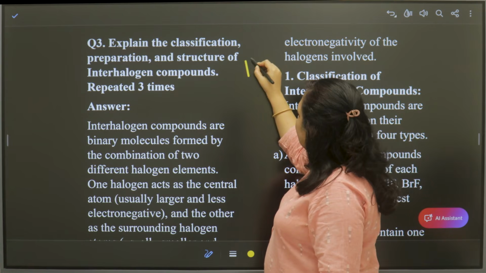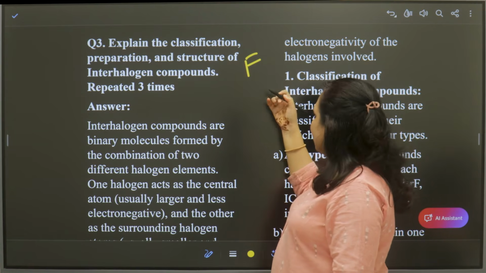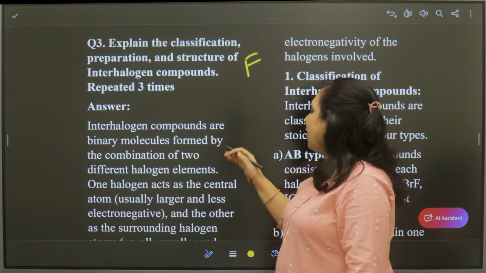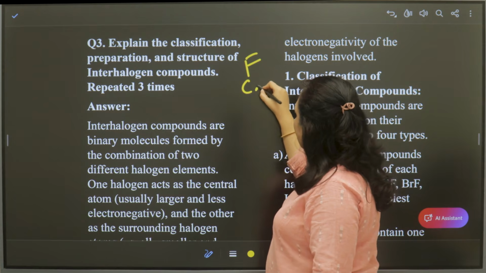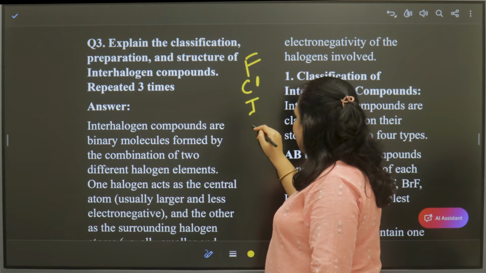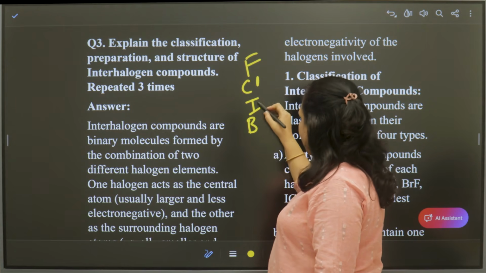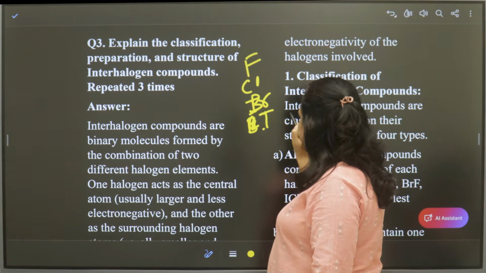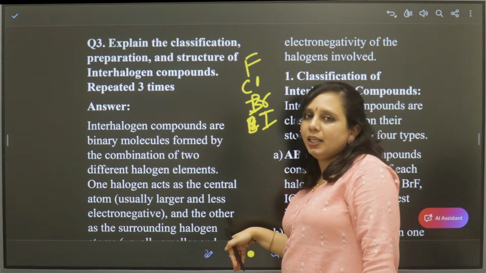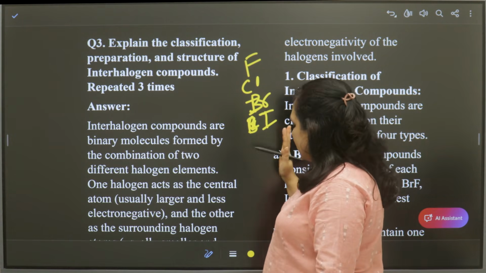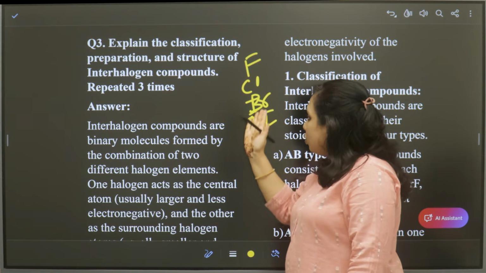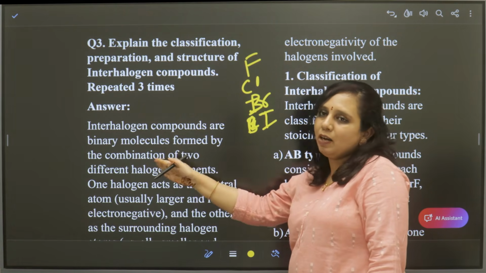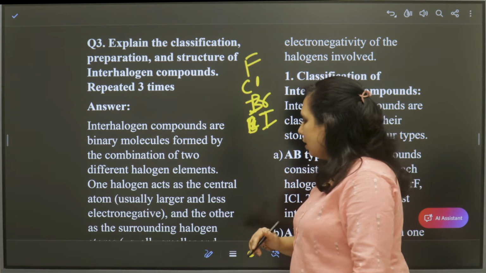Fluorine is the most electronegative, then comes chlorine, then bromine, then iodine. The electronegativity decreases, right? So due to this difference in electronegativity, interhalogen compounds can be formed.